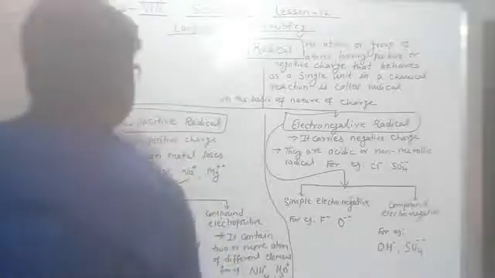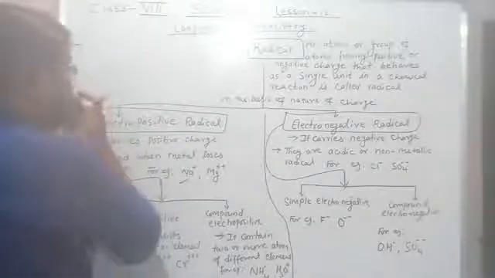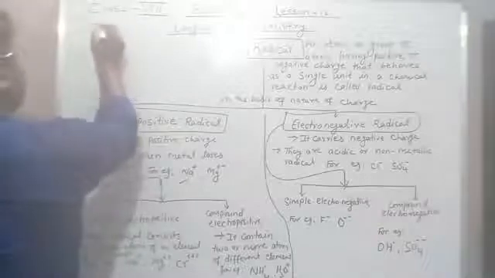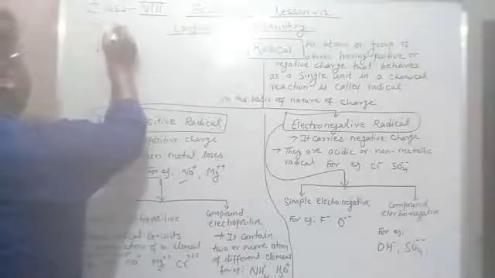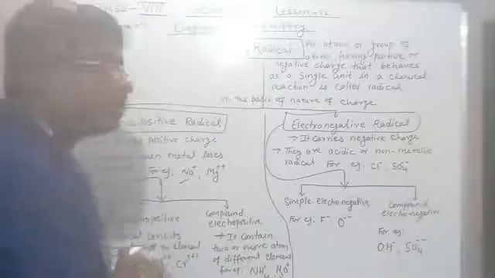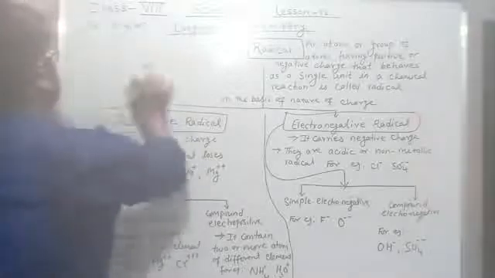Na means sodium. Its atomic number is 11, so the number of electrons is 11. Let's draw the atomic structure here.